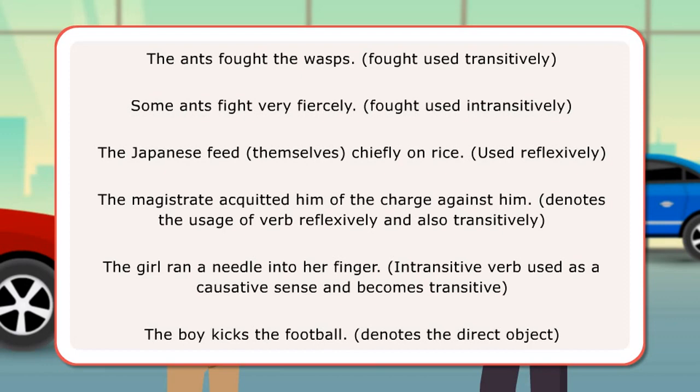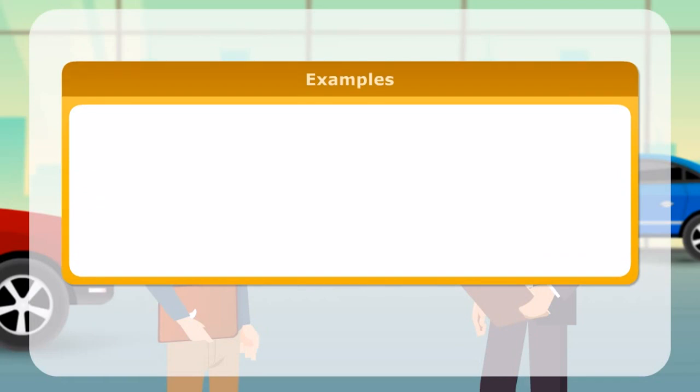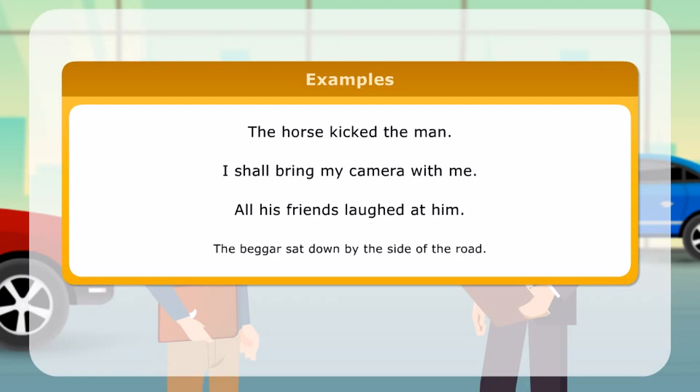The boy kicks the football. Denotes the direct object. Here are some more examples. The horse kicked the man. I shall bring my camera with me. All his friends laughed at him. The beggar sat down by the side of the road.